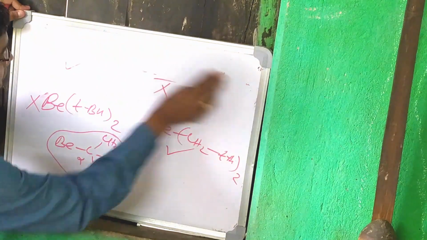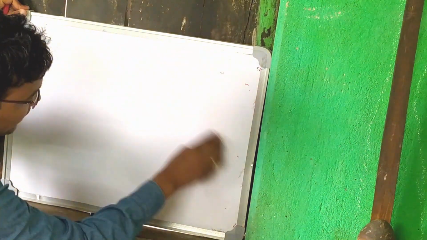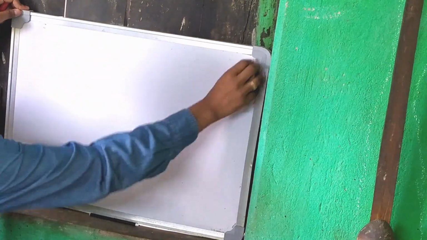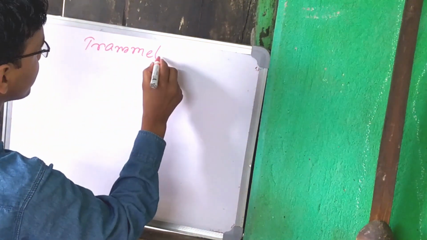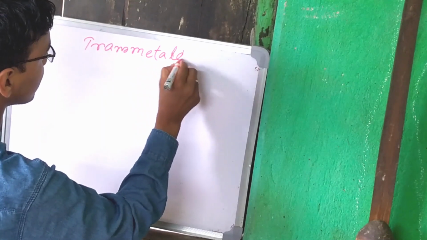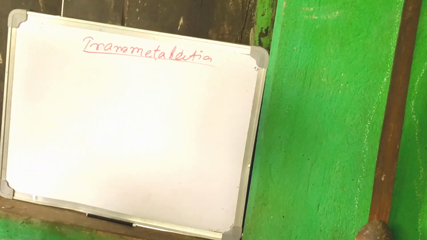Another small topic I have to mention is transmetallation. This is also important in organometallic reactions. This is a small thing; when I teach organometallic reactions, it will be easier to understand. Now I am telling that small thing, transmetallation. Transmetallation is a type of organometallic reaction which involves the transfer of a ligand from one metal to another metal.